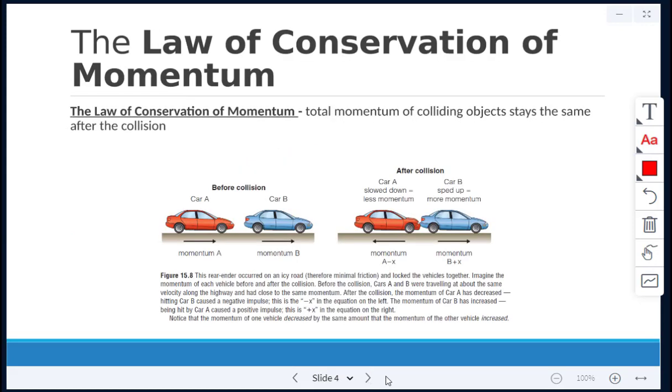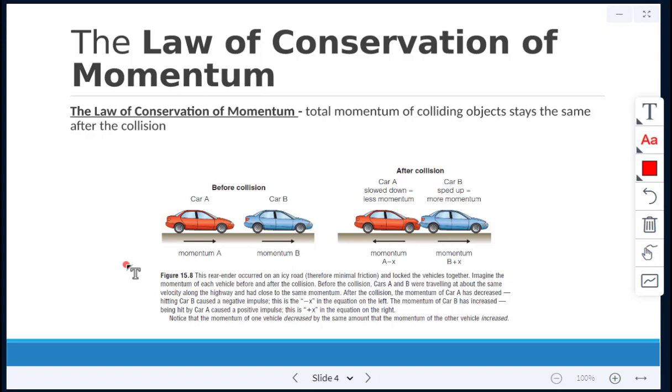That is the law of conservation of momentum, which states that the total momentum of colliding objects stays the same after the collision. Here we're looking at before a collision, we have car A and car B, and then after the collision. This red car is going to rear-end the blue one. It's happening on an icy road, so there's minimal friction and it locks the vehicles together.